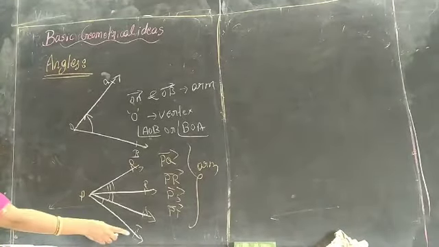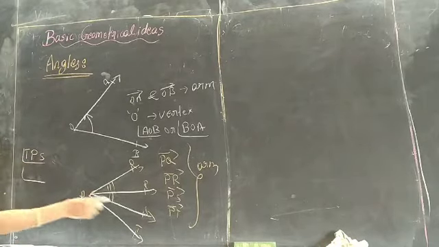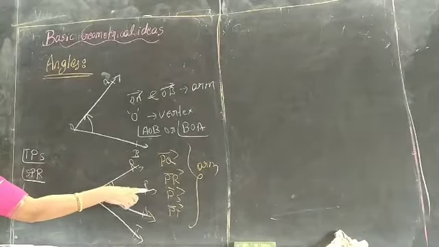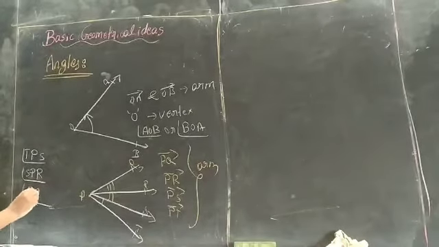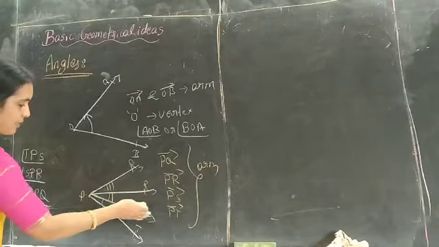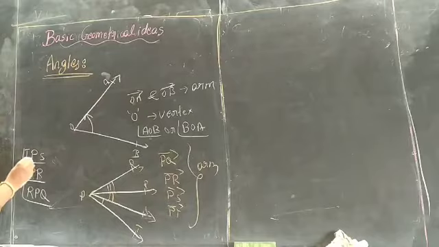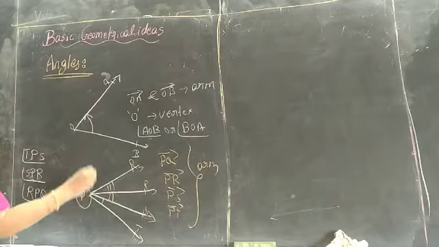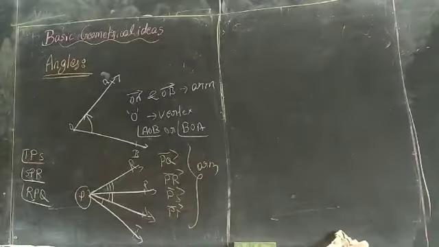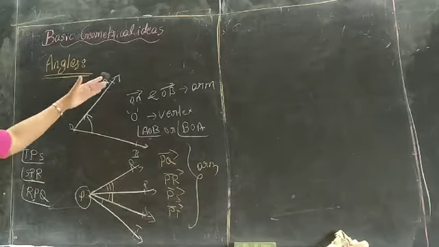Then how to read this figure? Angle TPS, angle SPR, angle RPQ, or else angle QPR, angle RPS, angle SPT. We can read it like that also, but P should be in the middle, because P is the vertex, the origin of these angles. So this is called the angle. Just keep it in mind. This is the vertex and these are the arms of the angles.